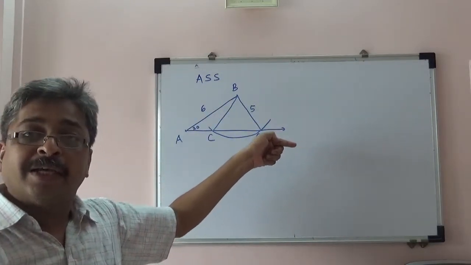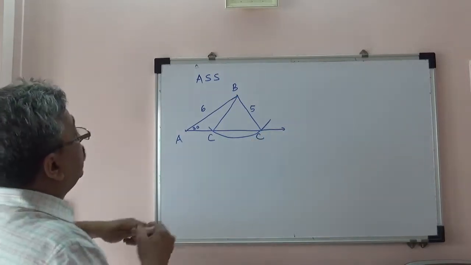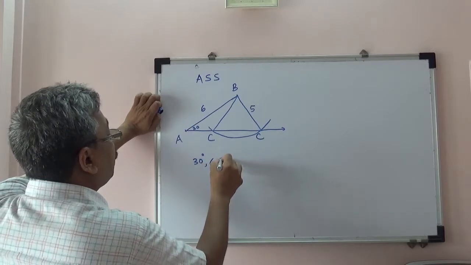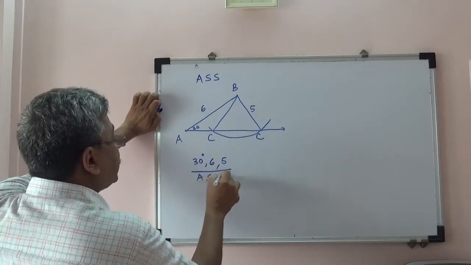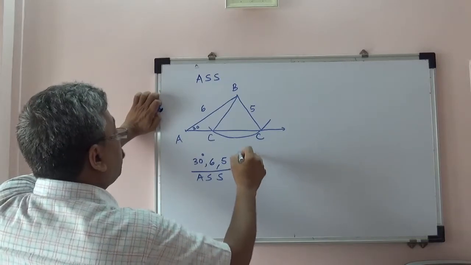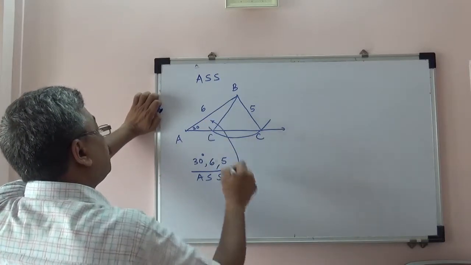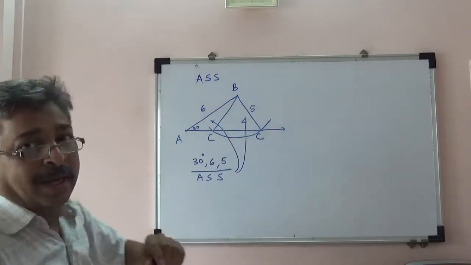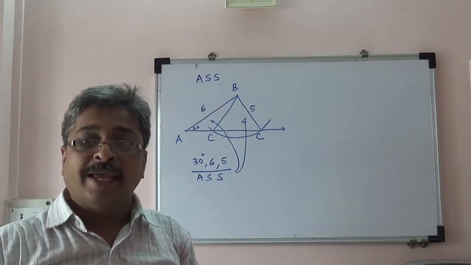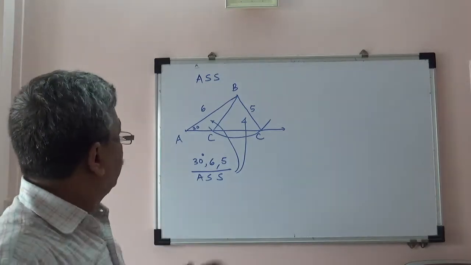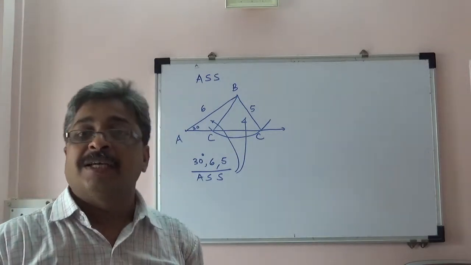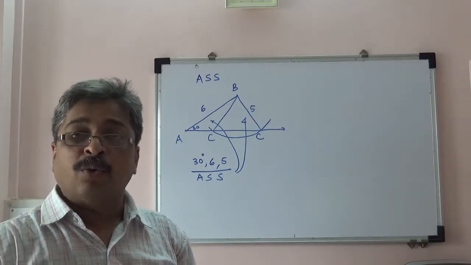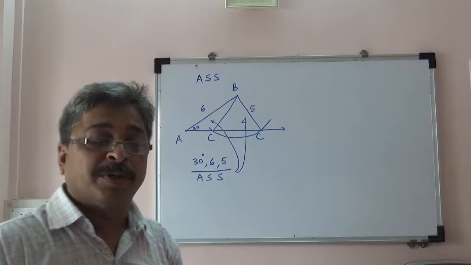Hence the information given, 30 degrees, 6 and 5, which is ASS, gives me 2 possible triangles. One is this obtuse triangle and another this acute triangle, and therefore ASS is not a test of congruence, because we might get more than 1 triangle with the given information.